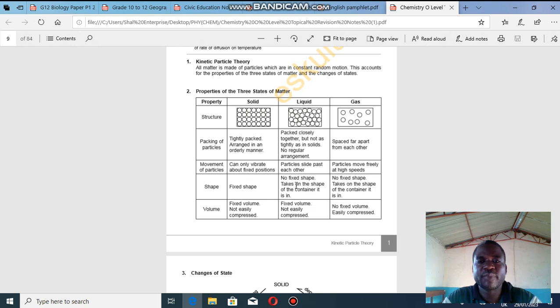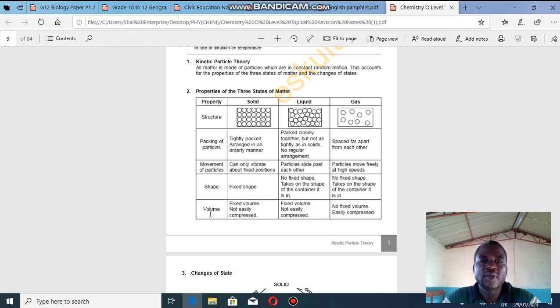When you pour water in a balloon, it will look like a balloon. When you pour water in a plate, in a dish, in a basin, it will look like that shape. It will take the shape of the container. So the only similarity between liquid and gases in terms of shape is that they both have no fixed shape, and they take the shape of the container they are placed in.